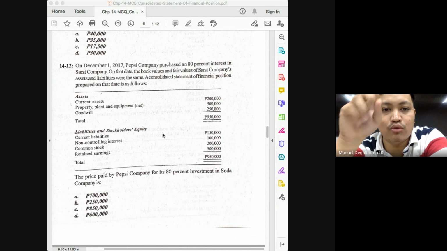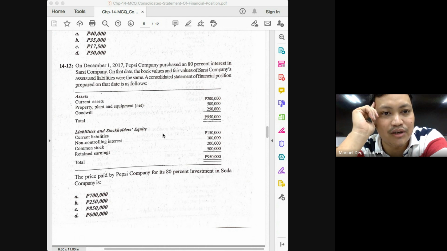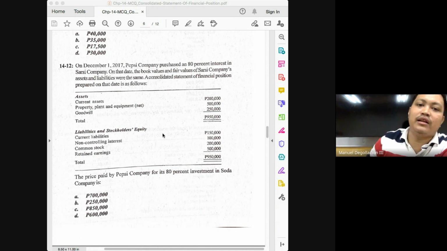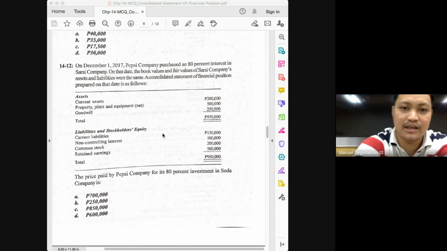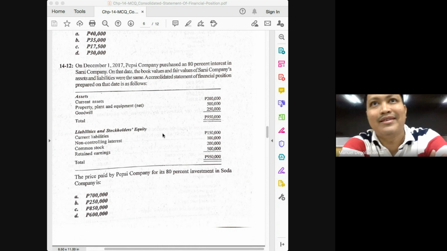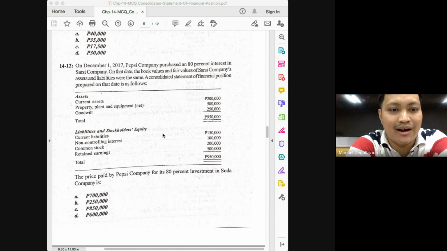Let's apportion the 250 between the controlling interest and the non-controlling interest, just to make sure everything is in order. 250 times 80%, the proportionate share of the controlling interest in the net assets, is how much? 200,000. And then the proportionate share of the non-controlling interest in the net assets of the subsidiary is 50,000. So everything is in order, correct?